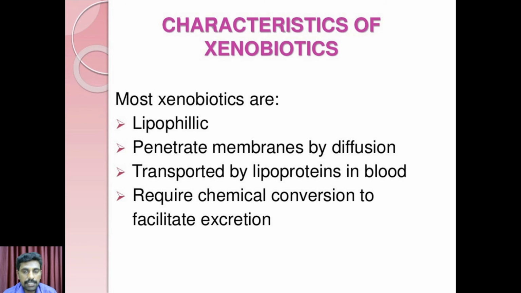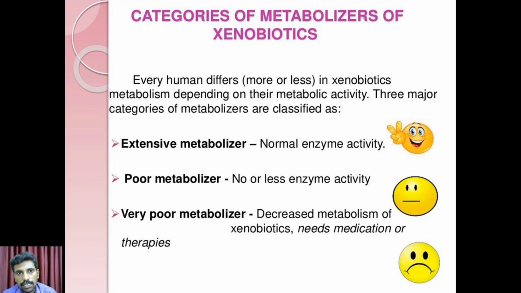These are all the characteristics of xenobiotics. I also list some categories of metabolizers of xenobiotics. Depending on metabolic activity, xenobiotic metabolism differs. Three major categories are listed: extensive metabolizer, poor metabolizer, and very poor metabolizer. In the extensive metabolizer, normal enzyme activity occurs within the cell.